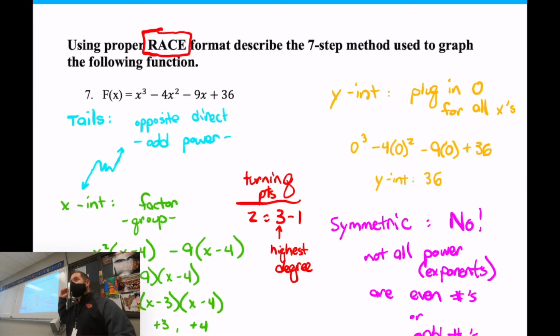So these are all the things I'm going to type in my little race format. And you write your little paragraph. And yes, I do want you to write your little paragraph. Get some practice with it. I'll be pretty generous on this. I'm not an English major, I understand that. But I do want to see that you're writing down.